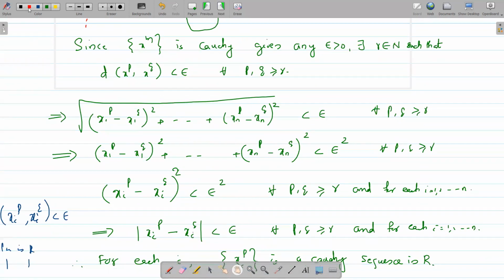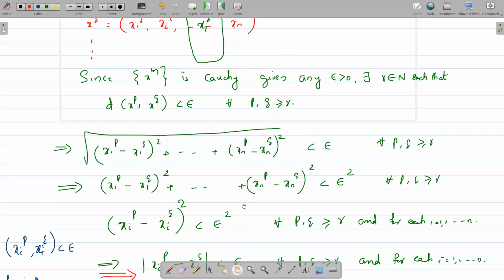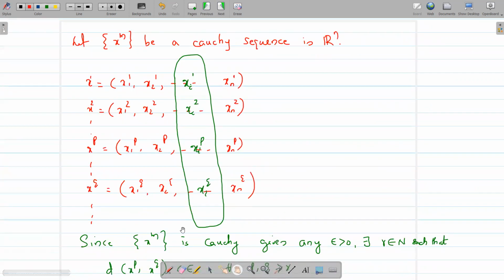This modulus of x_ip minus x_iq less than epsilon says this is a Cauchy sequence. So this sequence is a Cauchy sequence in capital R. And since capital R is complete, which we have already proved, this sequence converges to a point in capital R. We call it xi.